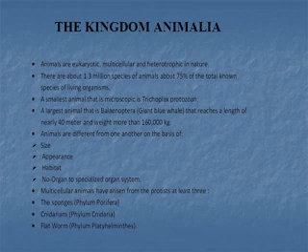nature. There are about 1.3 million species of animals, about 75% of total known species of living organisms. The smallest animal is microscopic and belongs to the protozoan phylum, and its name is Trichoplax. The largest animal is the whale, and that belongs to the Animalia kingdom.